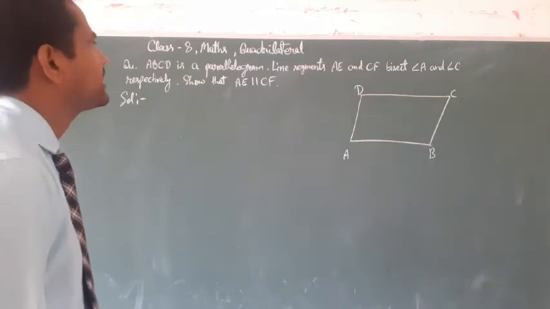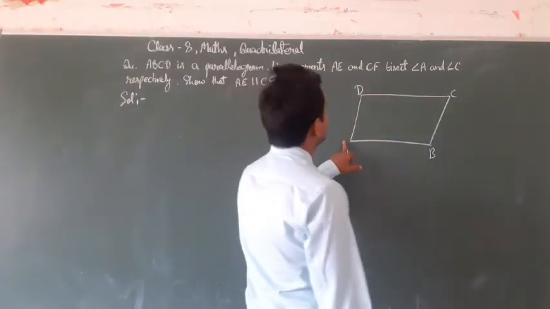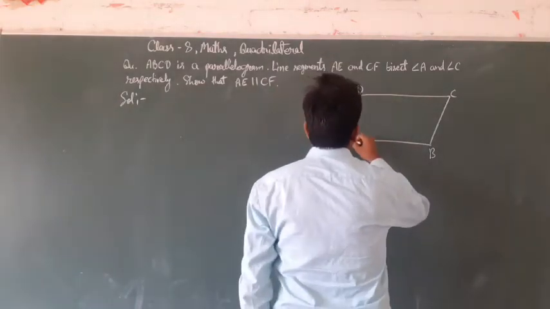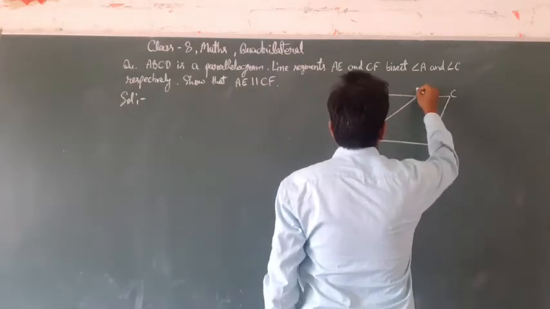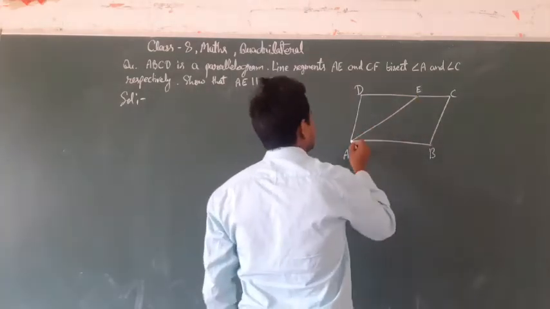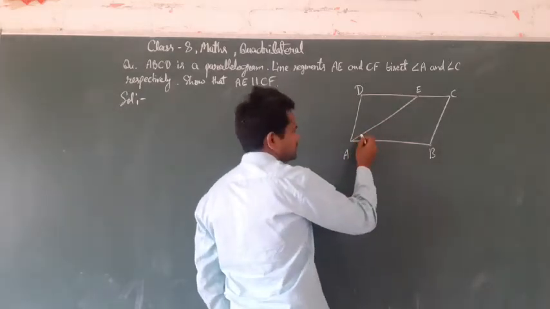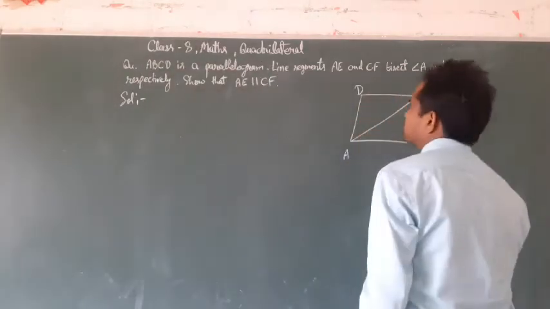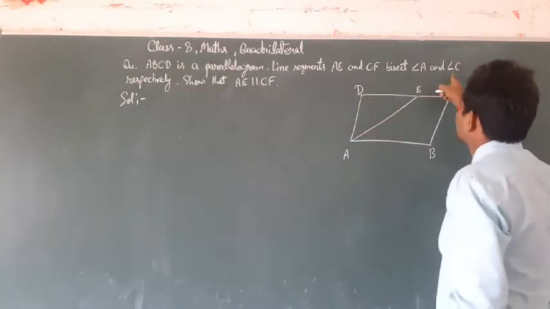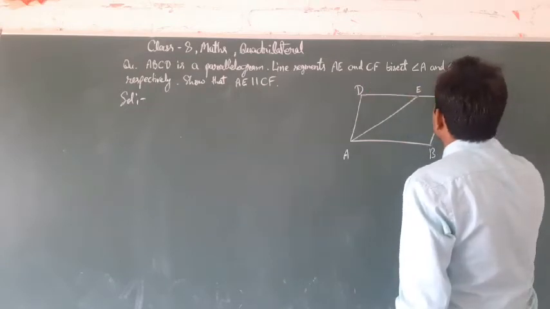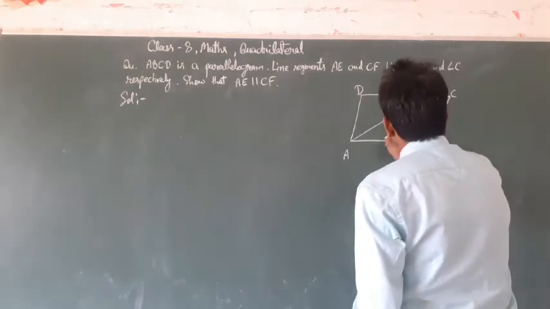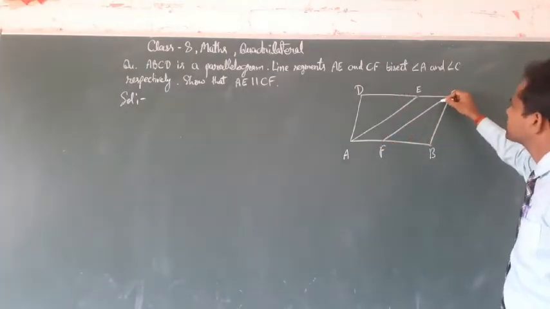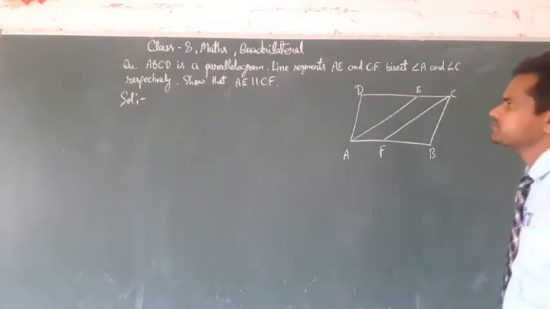Line segments AE and CF bisect angle A and angle C respectively. That is, AE bisects angle A, which means this angle will be equal to this angle, and CF bisects angle C, which means this angle will be equal to this angle.